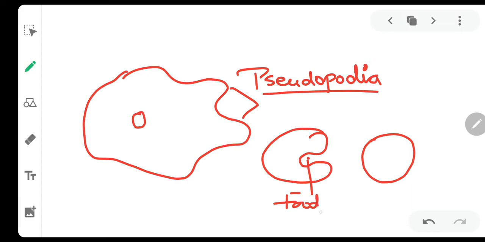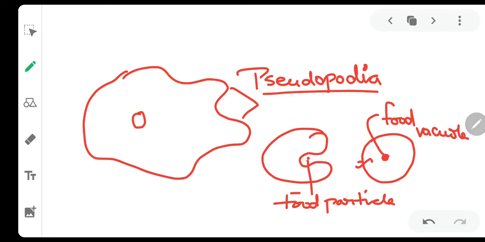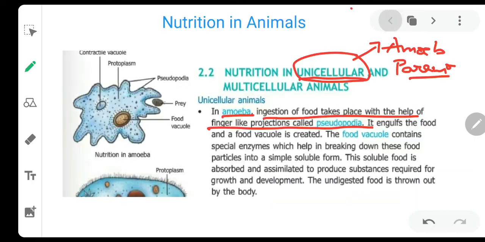So the food particle is taken in, and a food vacuole is formed, and thus digestion takes place.